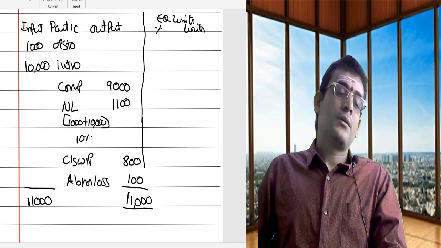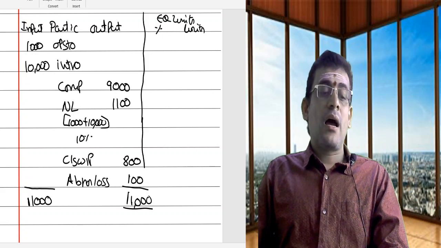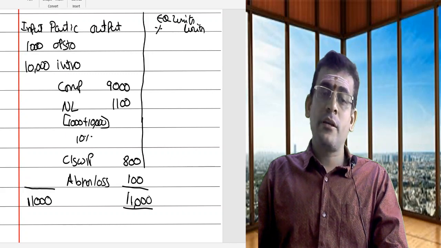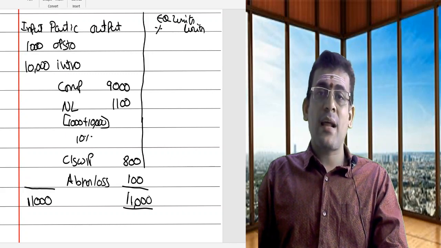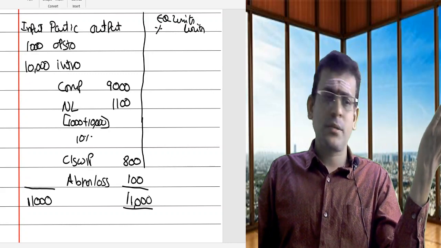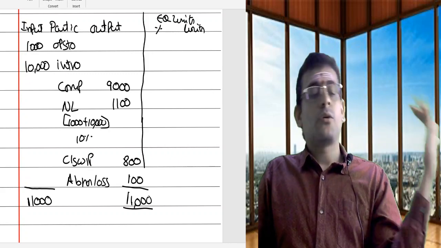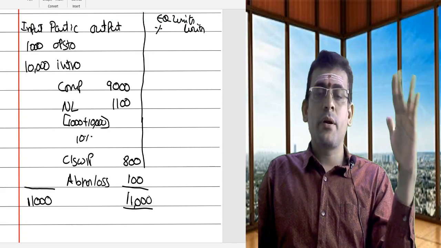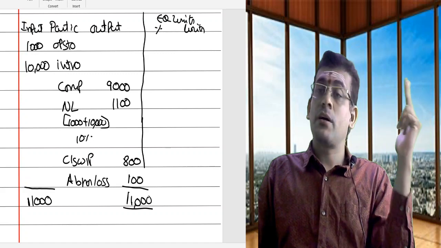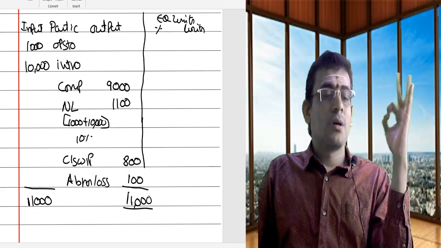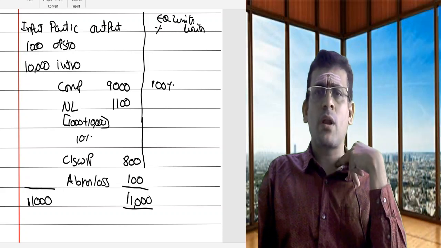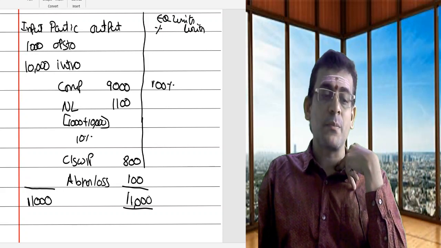Clear? Now, under FIFO method, I need to give a breakup of this: opening stock and introduced units. But when I do it as per average method, I am not bothered whether I am using my opening stock or my units introduced. So I am not going to break this into two components as I did for the FIFO method. Now, completed. What is the meaning of completed? 100% complete in all aspects. So I have to consider this as 100%.